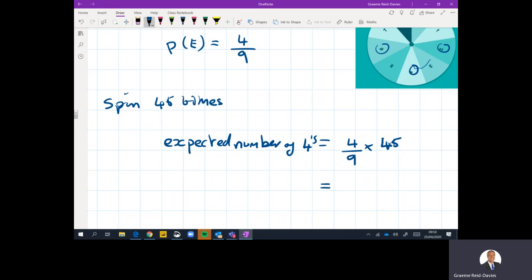And I can do 45 divided by 9. I can cancel the 9 into the 45 to get a 5, and I would get my answer, which is 20. Or you could do that calculation on your calculator. So I would expect to get 20 4s. Okay, it doesn't mean I will get 20, but I'd be pretty much expecting 20, or certainly between 18 and 22.